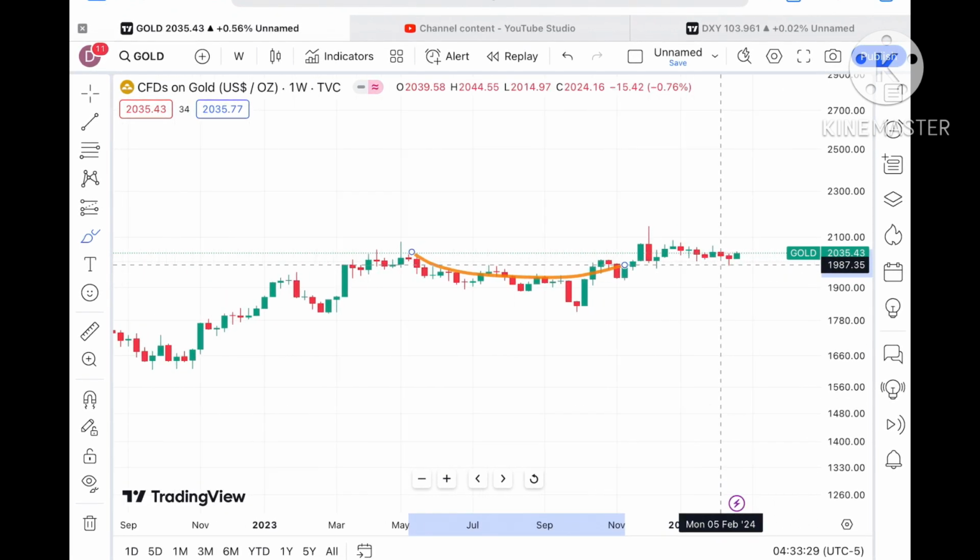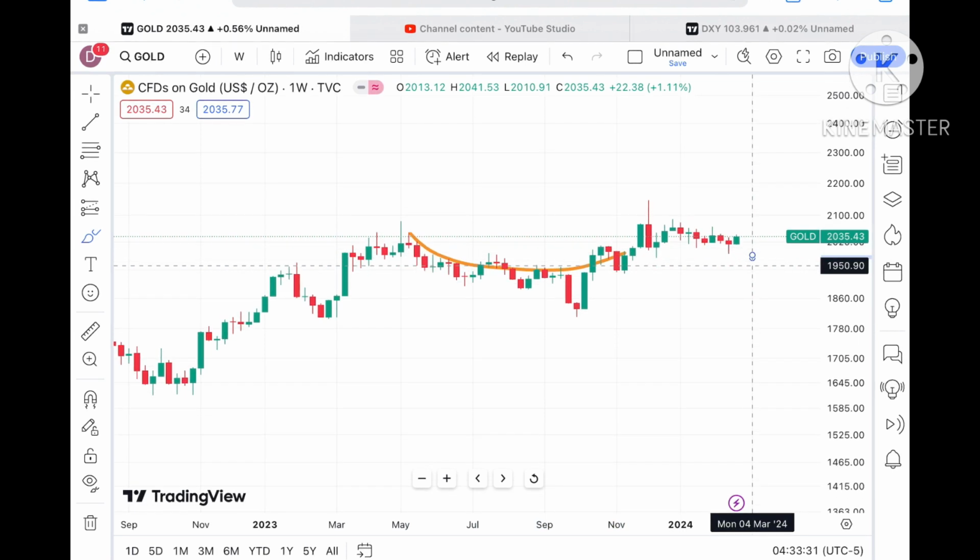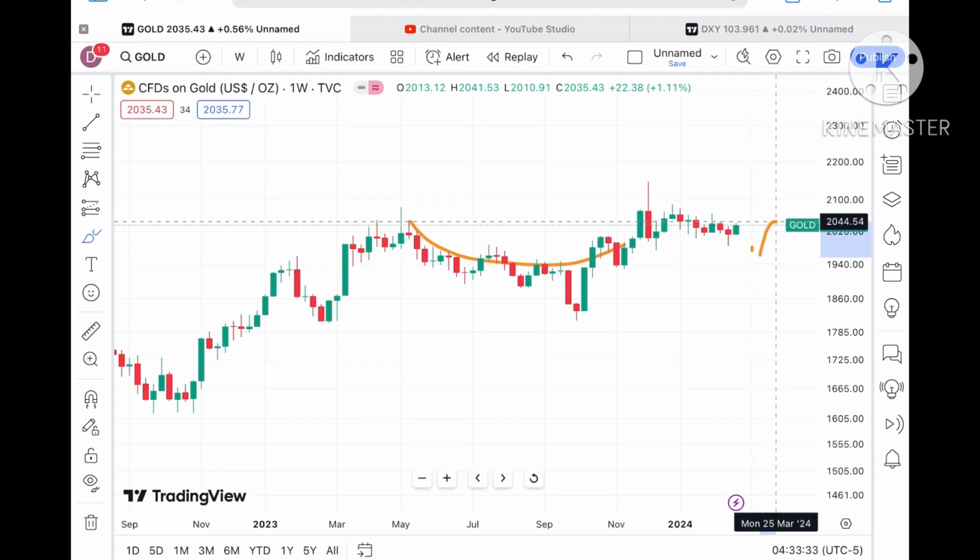Now let's see the gold prices. This pattern is also supporting that the price of gold can move further upside.